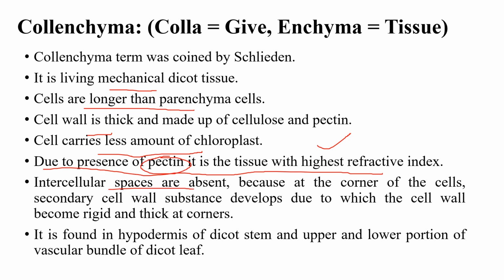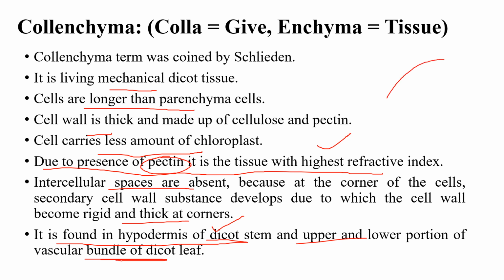Intercellular spaces are totally absent because at the corner of the cell, secondary cell wall substance develops, due to which the cell wall becomes rigid and thick at the corner. It is found in the hypodermis of dicot stem. Remember this point very clearly. And in the upper and lower portion of the vascular bundle of dicot leaf.